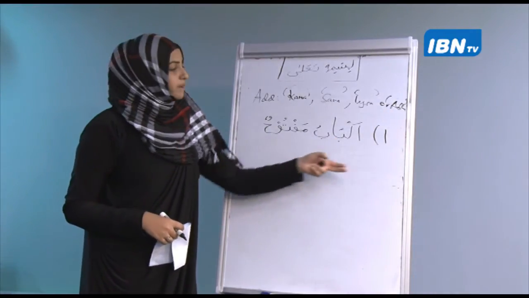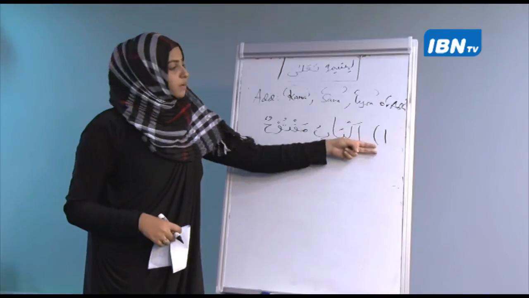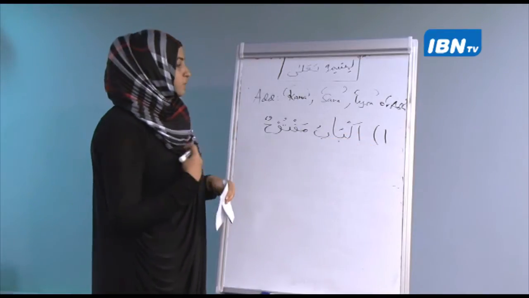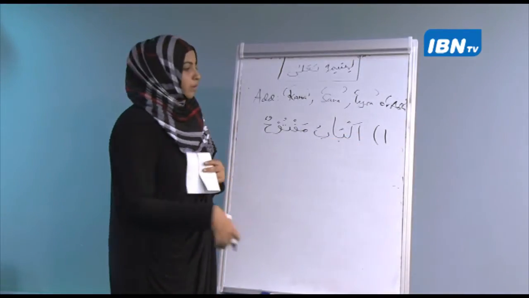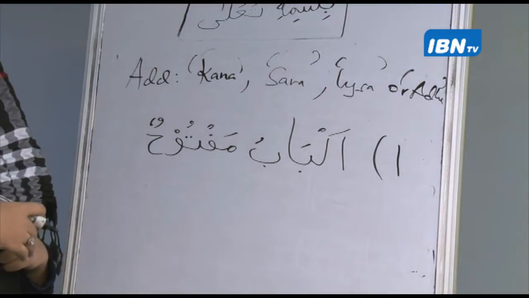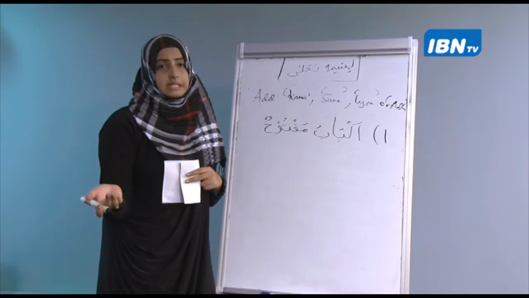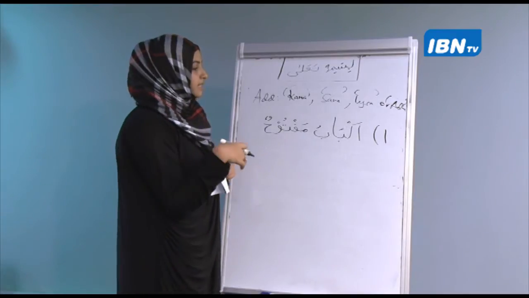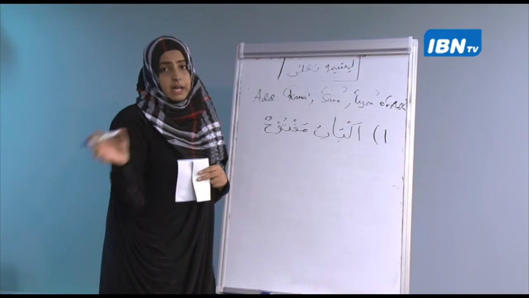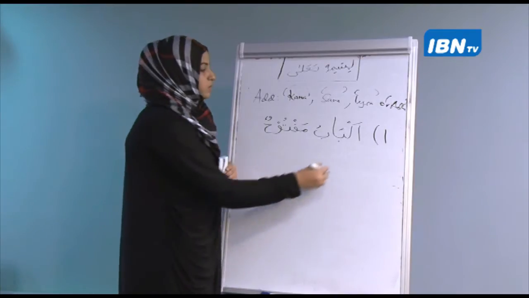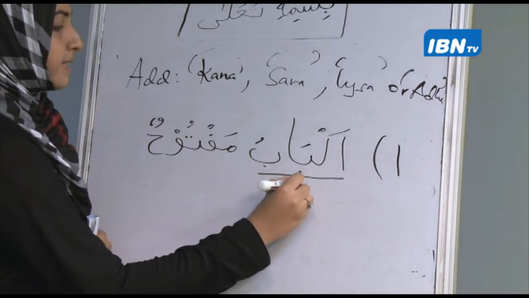Where do I put them? Before. So I will add one of these here. Now look at the sentence, al-babu maftuhun. What is the ism? Try to identify the ism of the sentence. The ism is al-babu. Al-babu is the subject. So this is my ism.